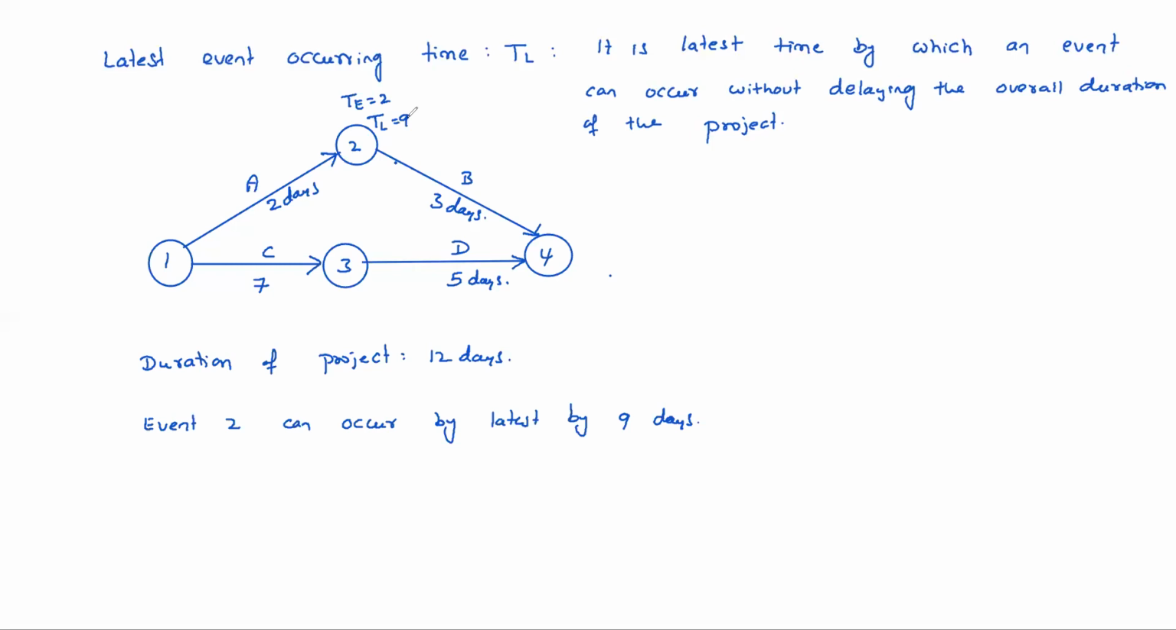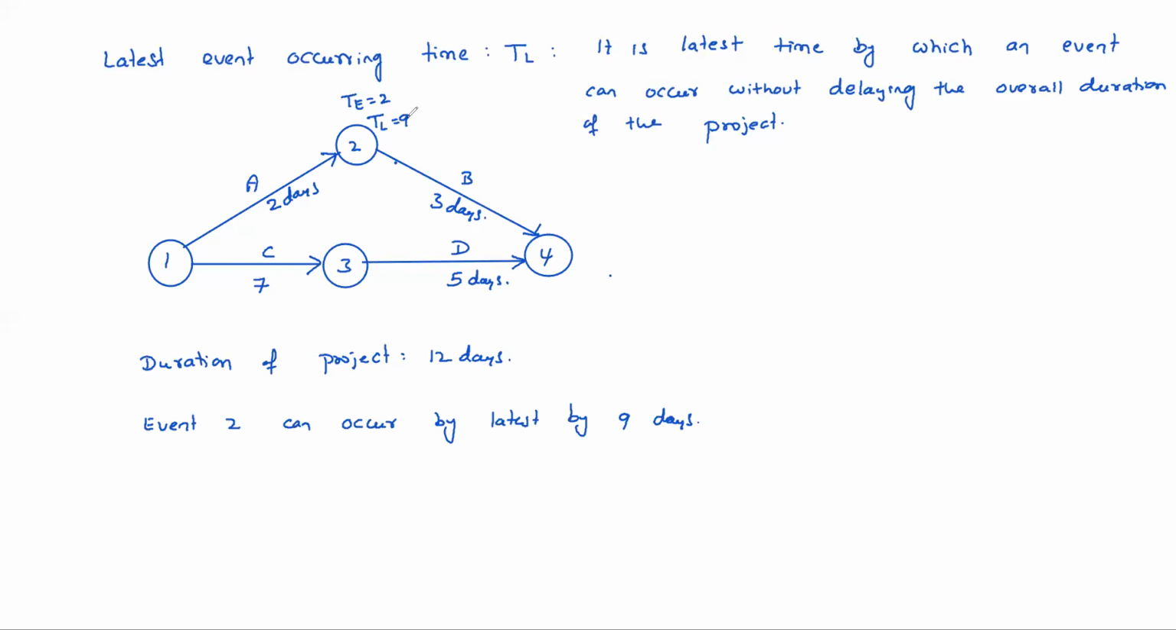So TL cannot be more than 9. Suppose event 2 occurred at 10 days. Then 10 plus 3, so to complete the project it takes 13 days. So the project will be delayed. So without delaying the project, the time at which that event can occur is actually called the latest event occurring time. Understood, everyone? What is latest? Okay. Like this you can understand the latest event occurring time, but how to calculate this?